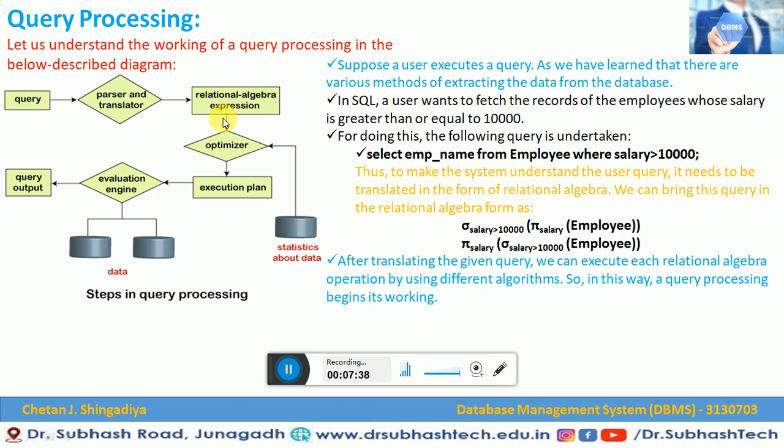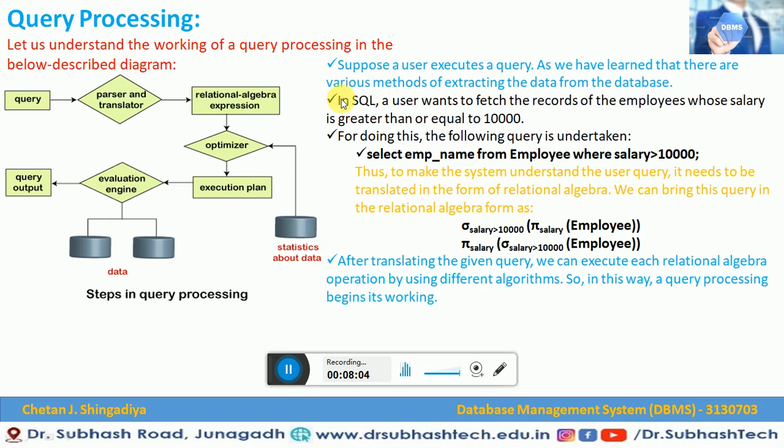Then the optimizer needs to check the syntax, the name of the table and the relation of the table, or we can say the tuple of the required values. Then they have some execution plan. Once the execution plan is proper, it is forwarded to the evaluation engine. From that it takes the data, and after getting the data, it is given to the output.